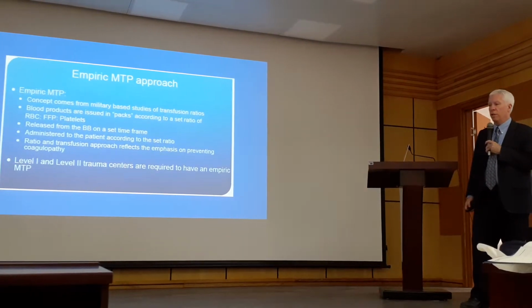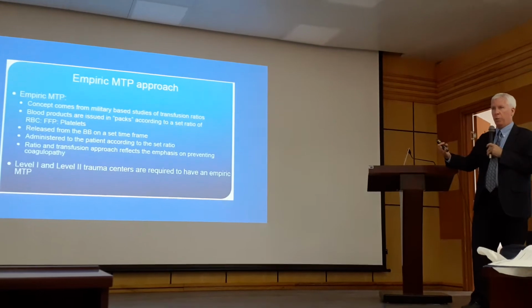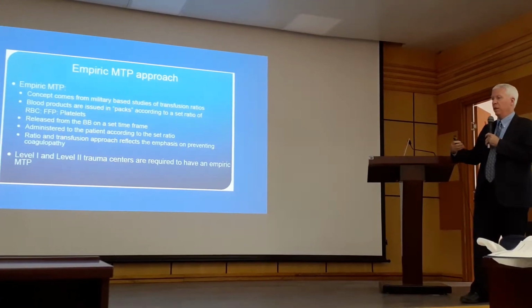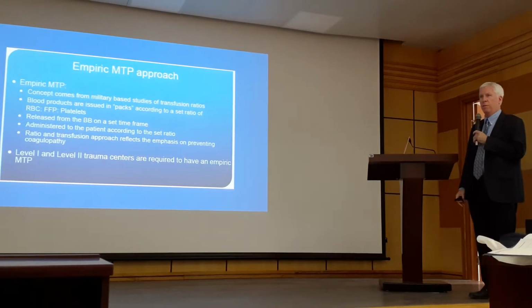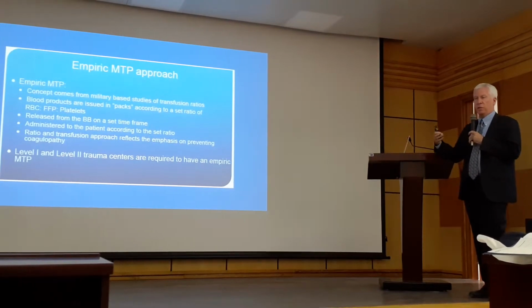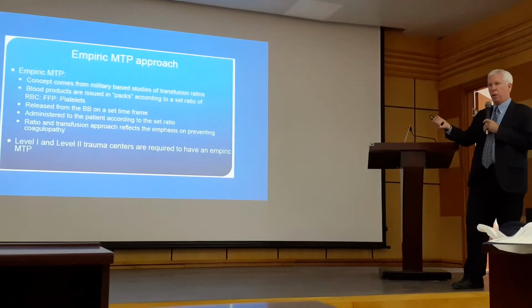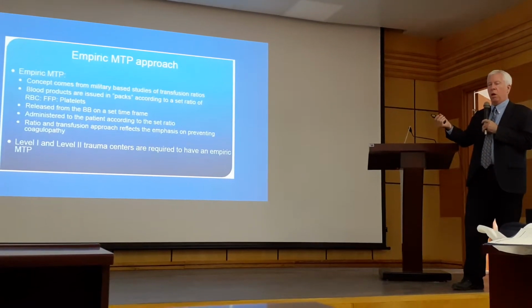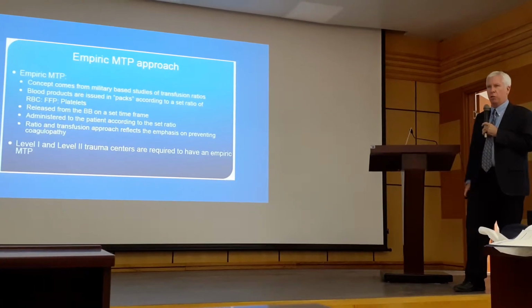So two different ways to think of when you're initiating a protocol. There's what we call the Empiric Approach, which is basically predetermined ratios of blood products that you would give, versus what I'll talk about next, which is a tailored approach. You actually take a blood sample and you actually analyze it for how coagulopathic you are and adjust the ratios on your own.